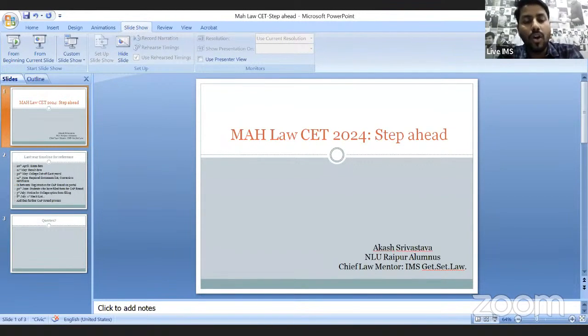But as of now, after the fourth round, they will ask. So whenever you freeze the college, all the formalities need to be done with the college specifically. So hard copy needs to be submitted. It needs to be verified by the college, and all the admission formalities need to be done. So this is the timeline for your reference.